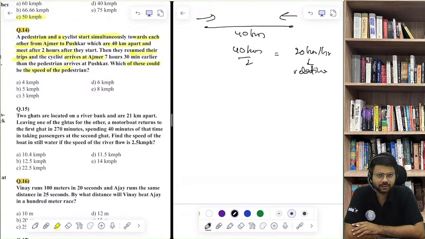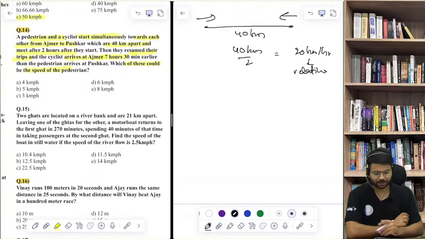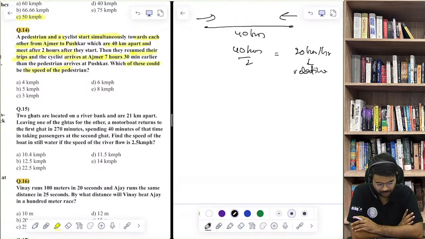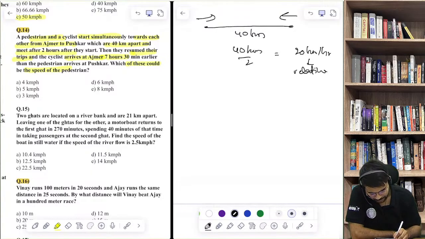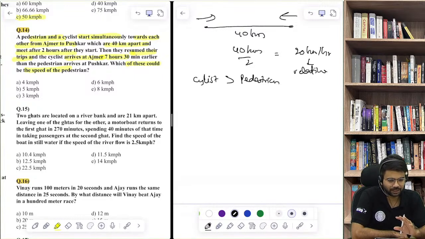Then they resume their trips. After meeting, they resume their trips, and the cyclist arrives at Ajmer 7 hours 30 minutes earlier than the pedestrian. What does it mean? It basically means the speed of the cyclist as per the question is more than the speed of the pedestrian. This is one thing which I can infer from the question.